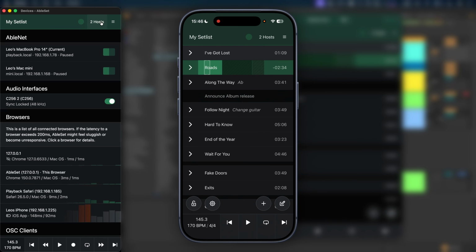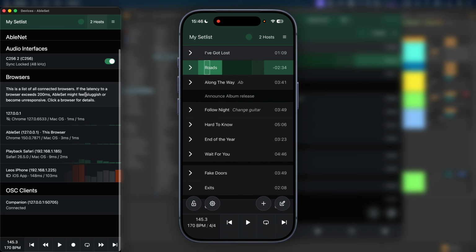Now, if I go back to the devices page on my Mac, I can see my iPhone listed here with the current battery state, so it's not charging and at around 45%.